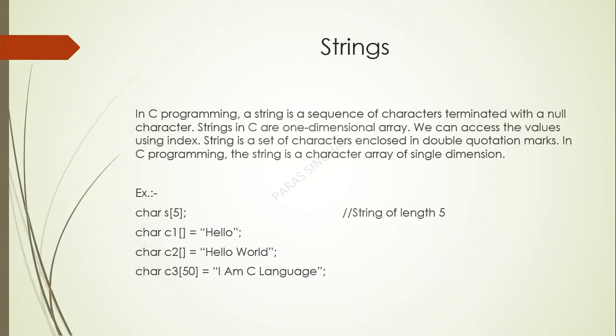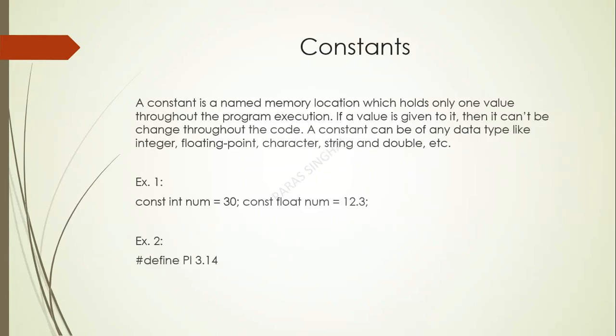So example number 1. char s[5]. As you can see, this is a character sequence, and in the definition you can see a string is a sequence of characters. So s is a string having size 5. Same with example 2. c1 is a string which contains the value hello. c2 is a string containing the value hello world, and c3 is a string of size 50 which contains the value I am C language.